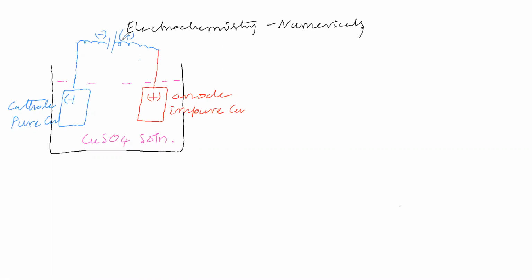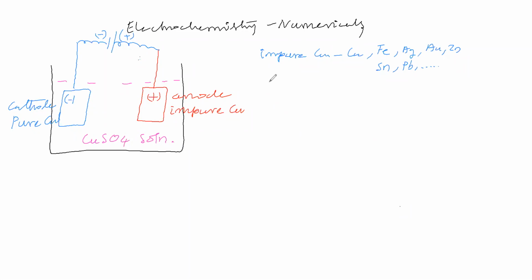What will happen? That we will see. In the impure copper, what metals are there? Mainly copper will be there. Then impurities like iron, silver, gold, zinc, tin, and lead will be there. These are the impurities present.